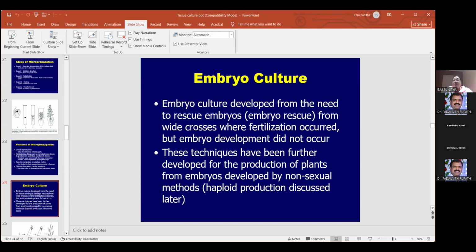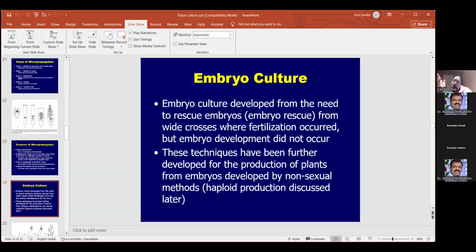See, this is what they are telling you. Embryo culture developed from the need to rescue embryos from wide crosses where fertilization occurred, but embryo development did not occur. Wide crosses, for example, I will tell you from among our organisms: in human beings also you have in vitro fertilization, called IVF babies. After the embryo formation, they put it into the human mother's womb. Same like this, wide crosses are crosses between unrelated plants.